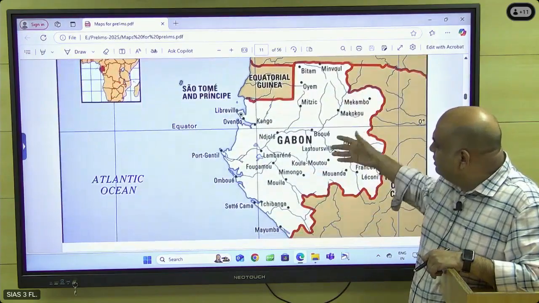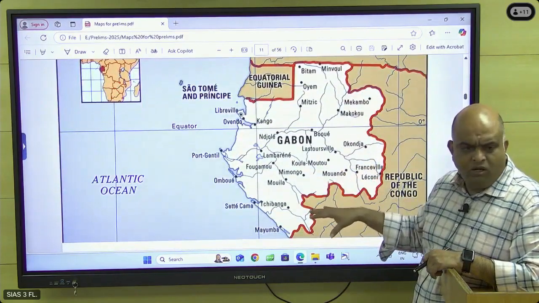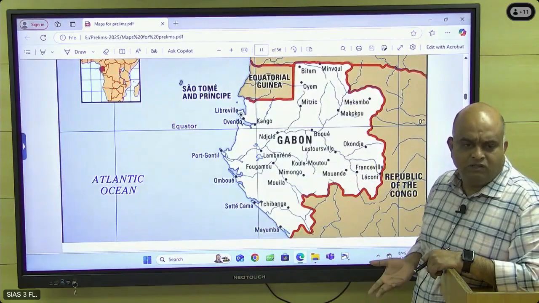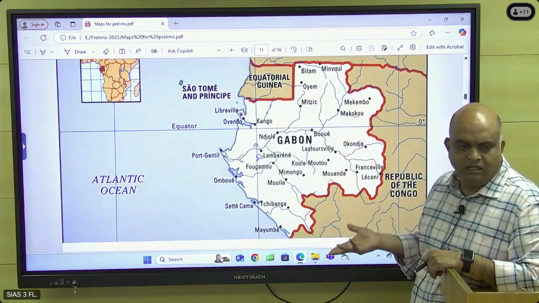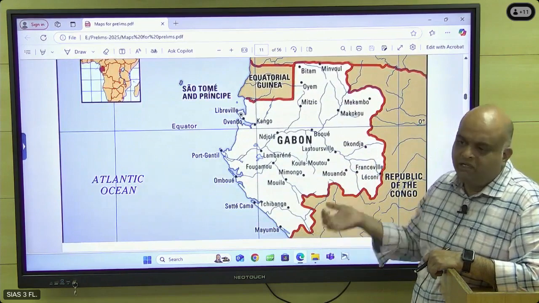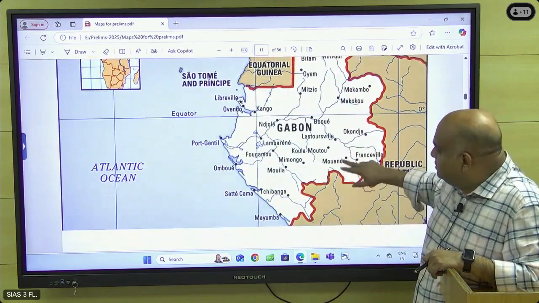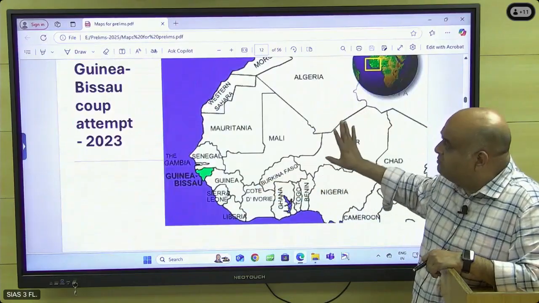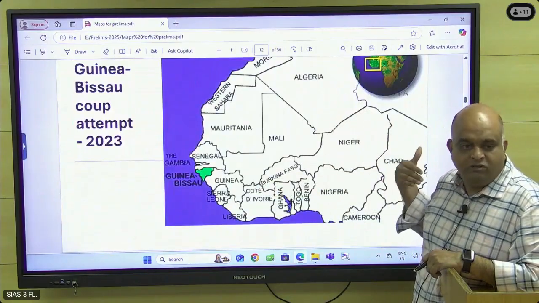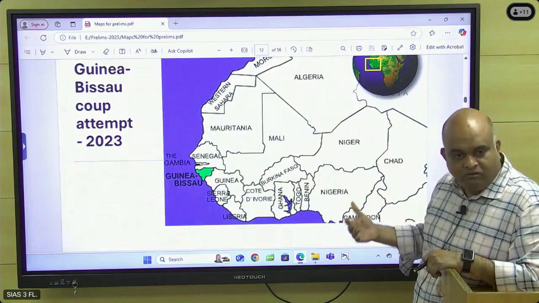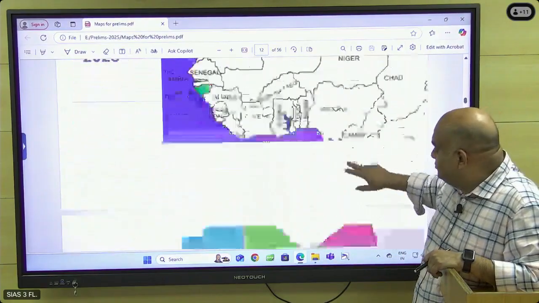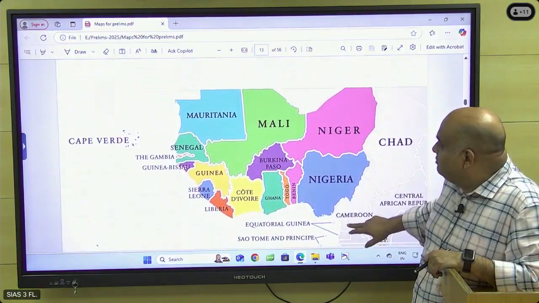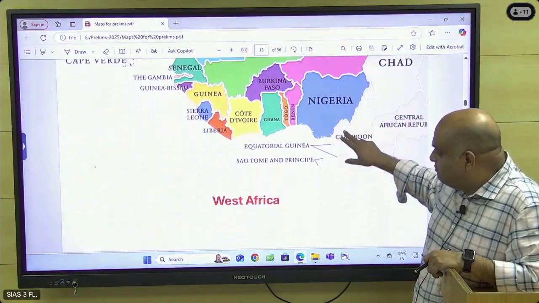Gabon, same thing only. The military took over the government. When elections were announced, the people did not accept the election results, and the military took over the government. Okay, so in this area, Guinea-Bissau, this is also the same thing only. An attempt was made, but it was not successful. The attempt was there. Fight is going on. And these are all the West African countries.